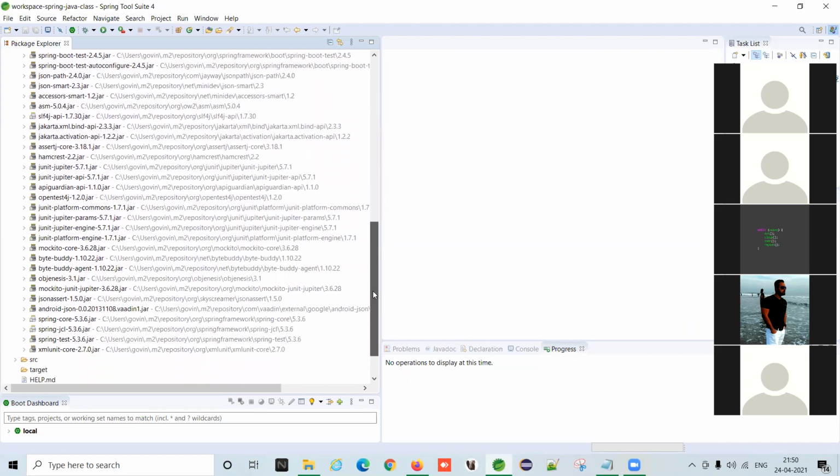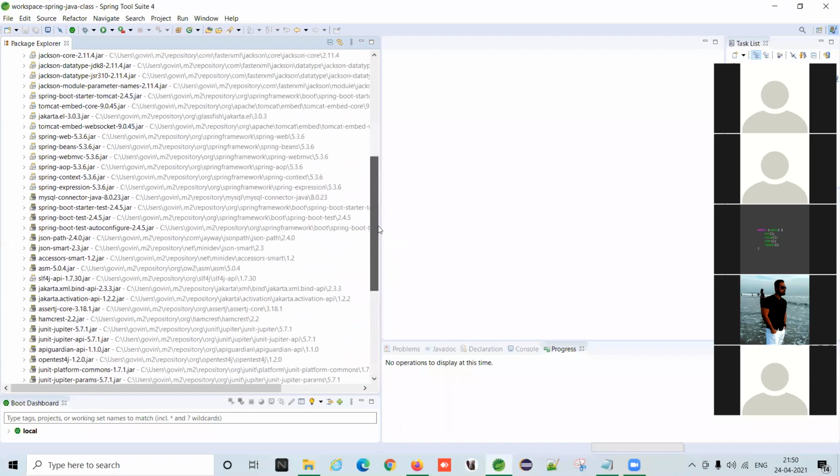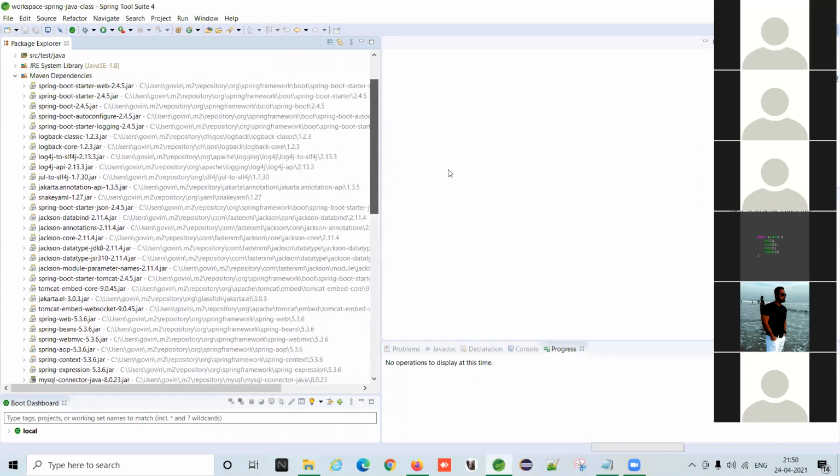Understand? Yes, sir. We can select any dependency because Maven will create automatically. No, basically these features are provided from Spring Boot. And what is the role of Maven dependency? I mean, the Maven tool is to download those dependencies.